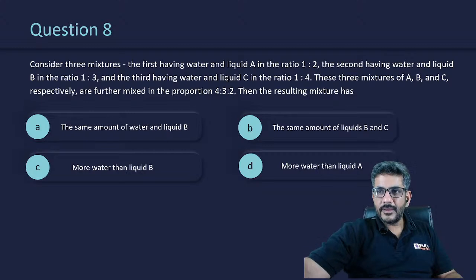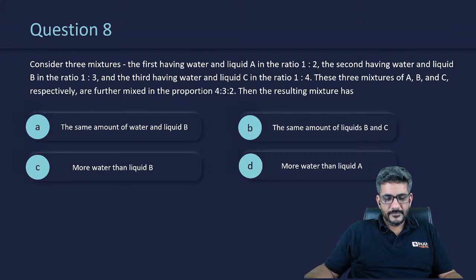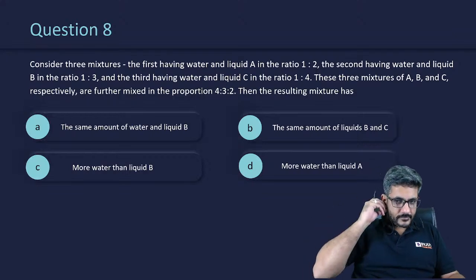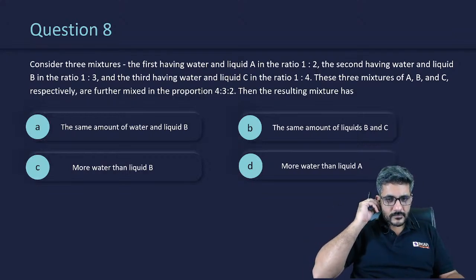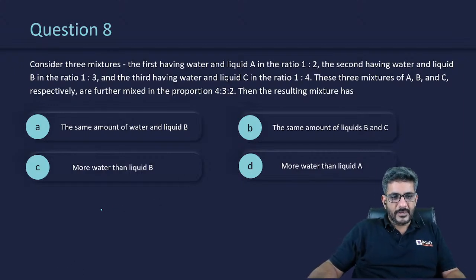Maitre Dhawan also got D. Varun got D. Okay. Siddharth also got D. Let's have a look at this. Let's start. Intelligence also got D.